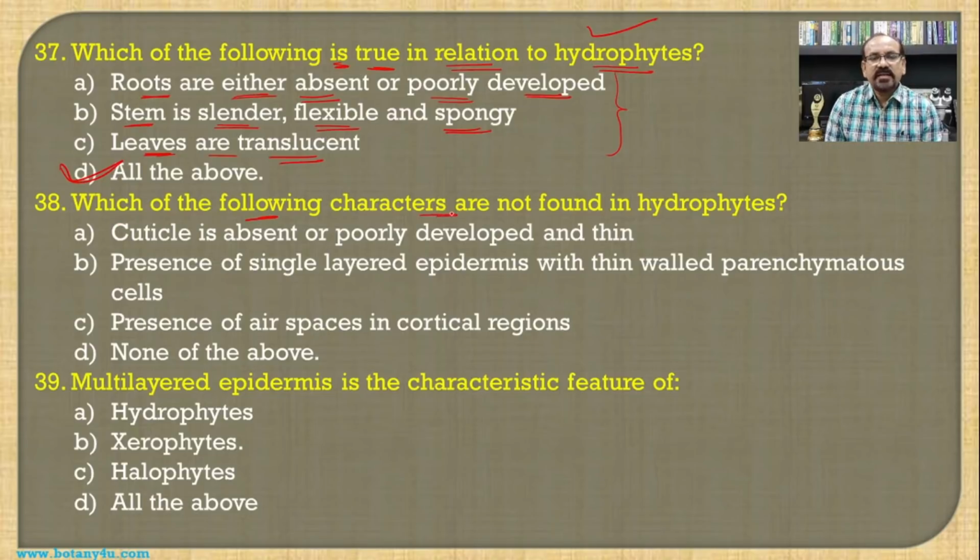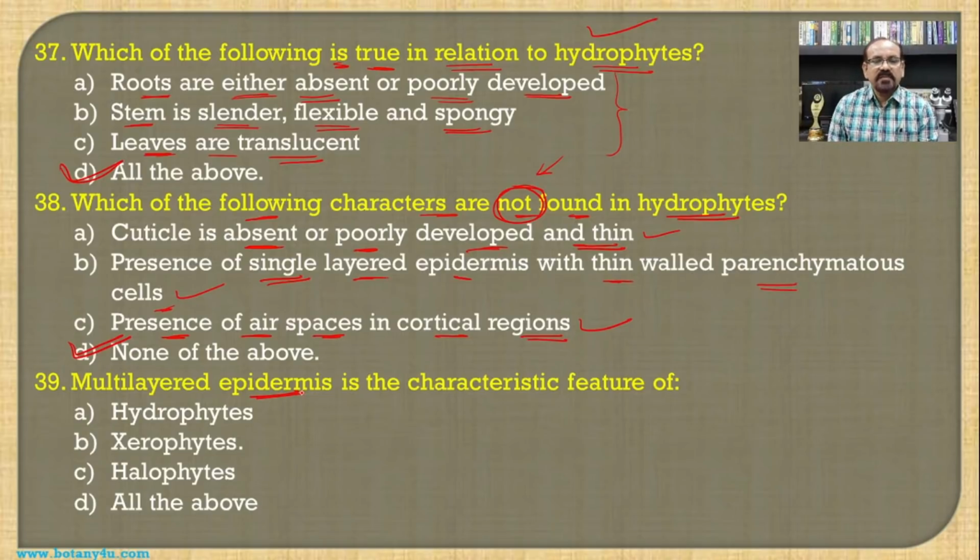Then which of the following characters are not found in hydrophytes? See, not found in hydrophytes. The cuticle is absent or poorly developed and thin. So this is a characteristic feature of the hydrophyte. Then presence of single layered epidermis with thin walled parenchymatous cells. This is also a characteristic feature of the hydrophytes. Then presence of air spaces in cortical regions, this is also a characteristic feature of the hydrophytes, and hence, not found in hydrophytes means all these three characters are found in the hydrophytes, and hence none of the above becomes the answer for this question.